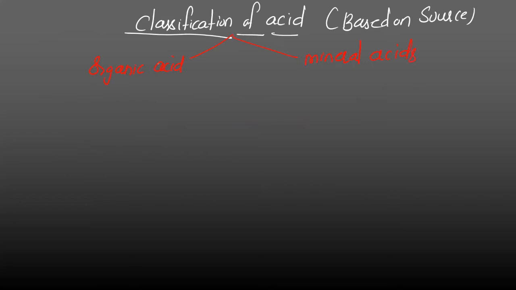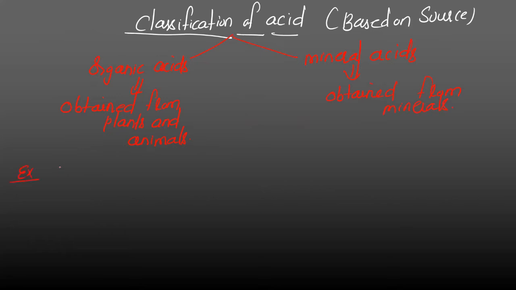What is the meaning of organic acid? Organic acids are those acids which are obtained from plants and animals. And what are mineral acids? Those which are obtained from minerals. Minerals are rocky types of material. From there they take the mineral into the laboratories and do several processes to obtain the acid.